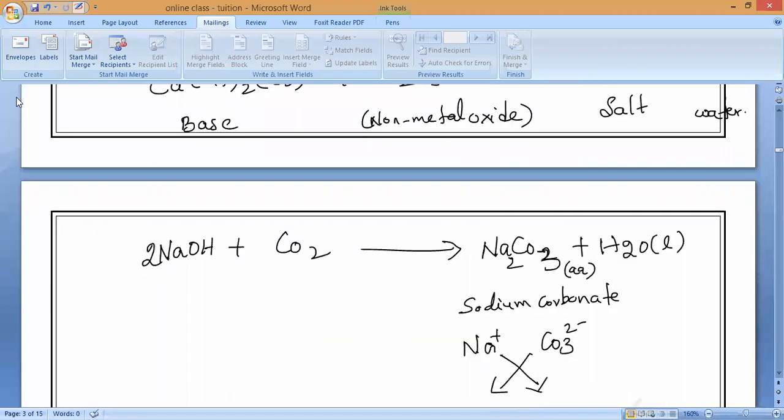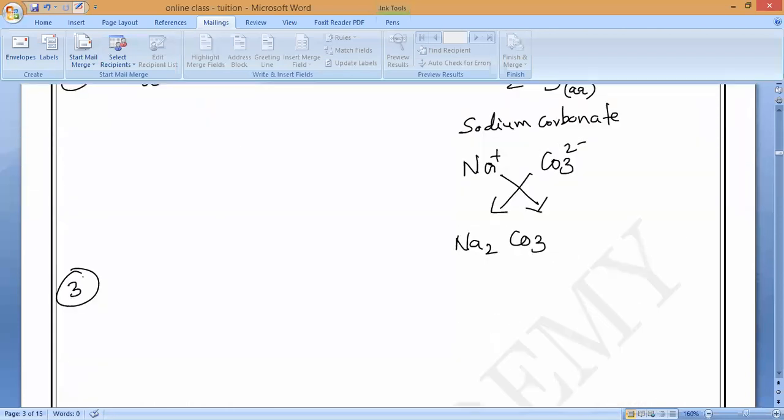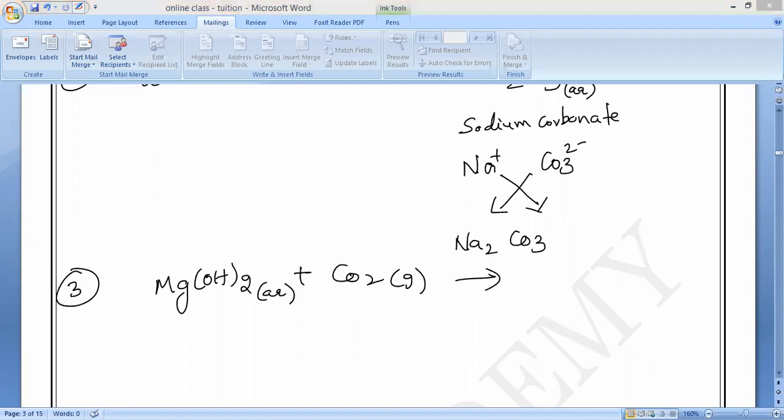Now, in the same way, any other third example, please? Harini: Sodium hydroxide plus sulfur dioxide. So, can I take magnesium hydroxide? Yes, magnesium hydroxide is reacting with carbon dioxide. Please, all of you take it and tell me what we get. Products, let me see who will speak. Magnesium carbonate plus water, MgCO3. Magnesium carbonate, MgCO3. Very good.